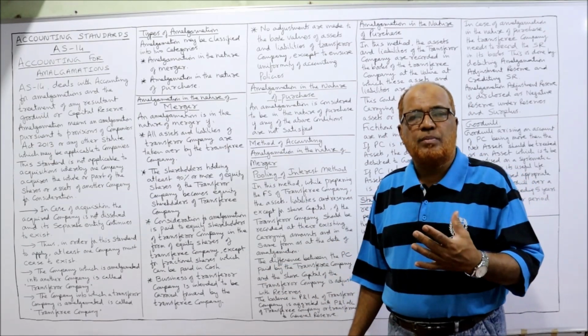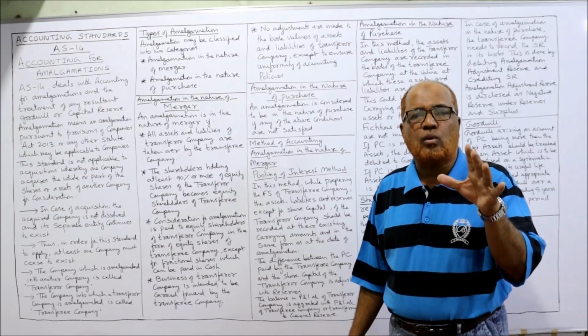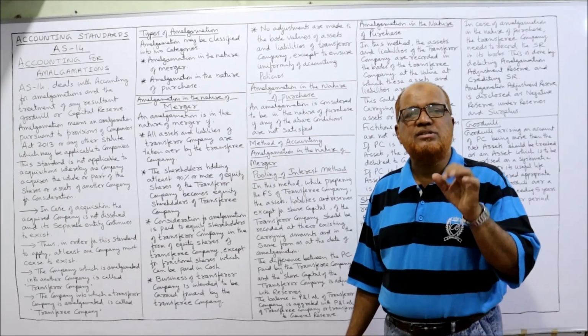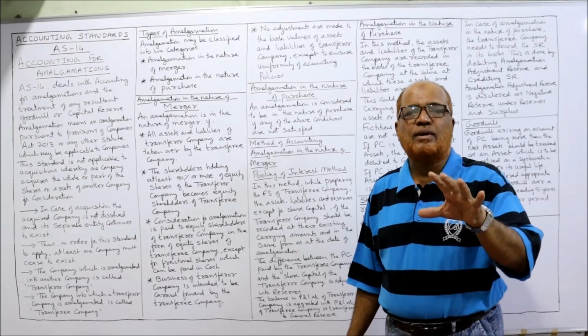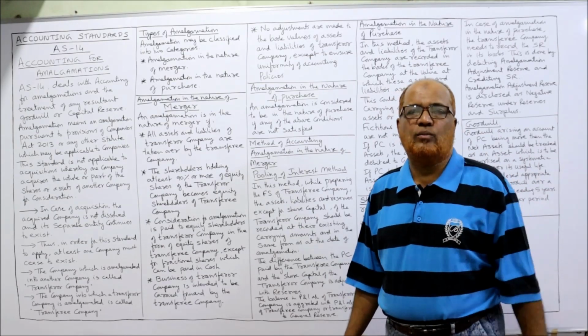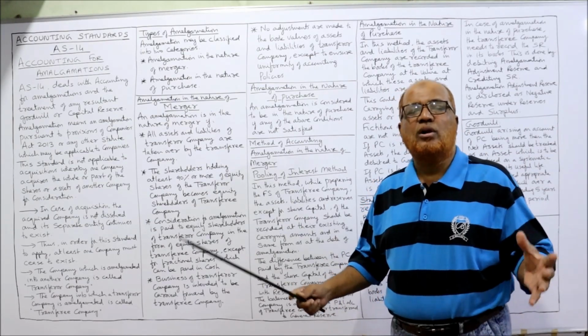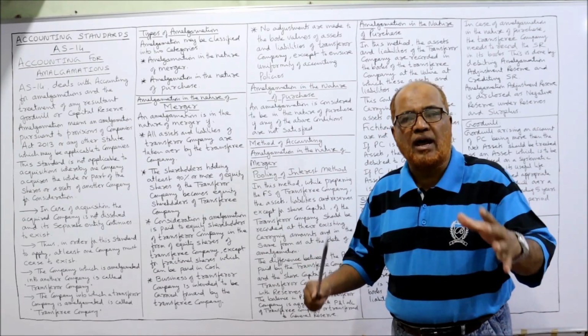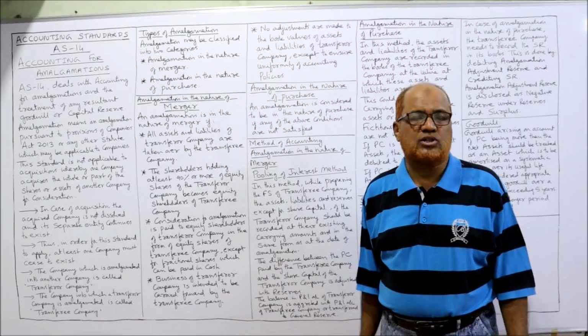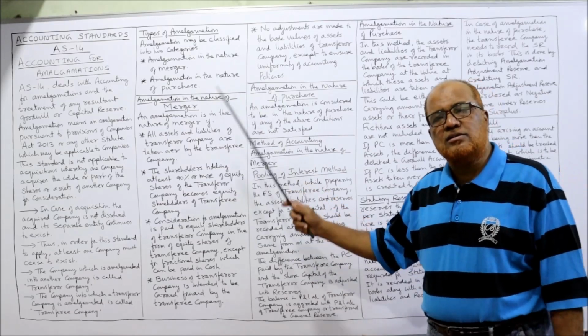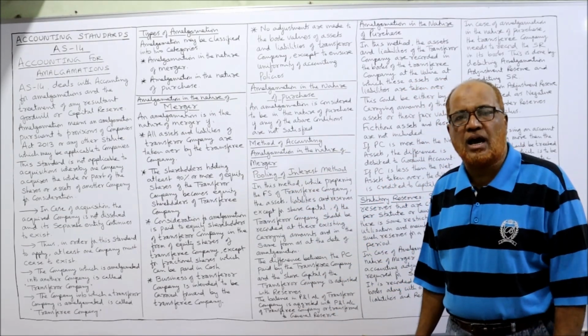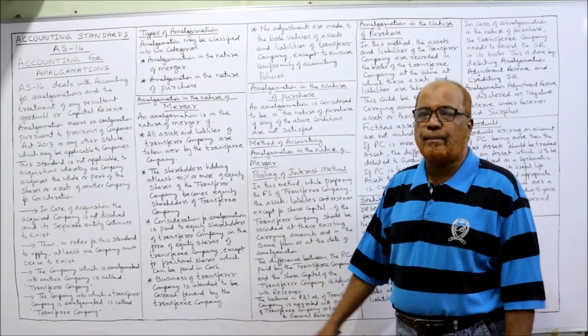So whatever I am explaining, the same thing you have to write. That's why I am stressing that not once but twice, thrice you watch this video. You will get the complete command of what things we have to remember and write in the examination regarding this amalgamation. So two types of amalgamations: amalgamation in the nature of merger and amalgamation in the nature of purchase.